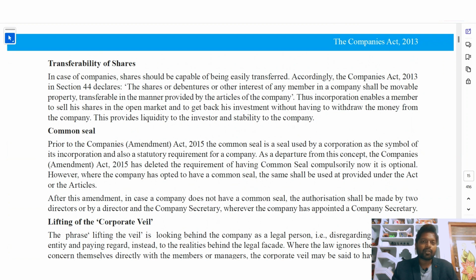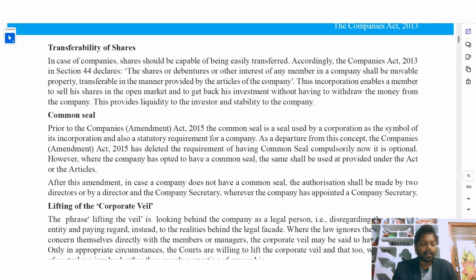So transferability of the shares means when a person buys the shares, he has the right to sell the shares to another person. Another person can buy the shares without withdrawing the money from the company. So this is what they call the transferability of the shares. They can use the shares, they can sell the shares, they can buy the shares without withdrawing money from the company. Okay, the value of the share will be held with the company, and this share can be moved from one person to another person.